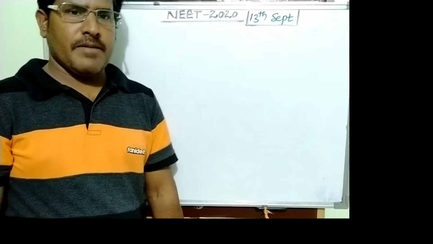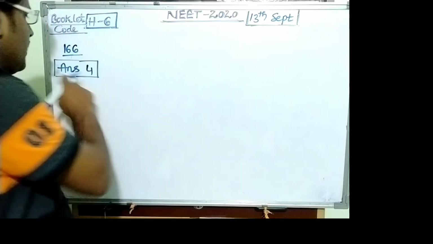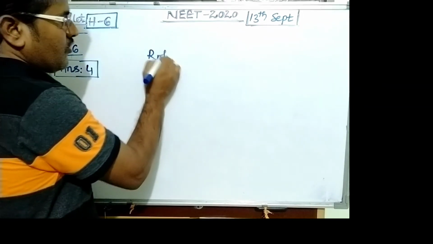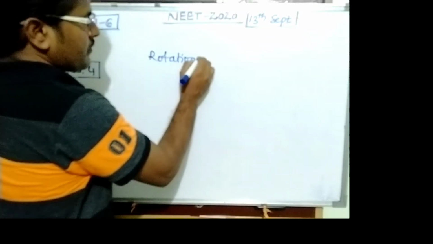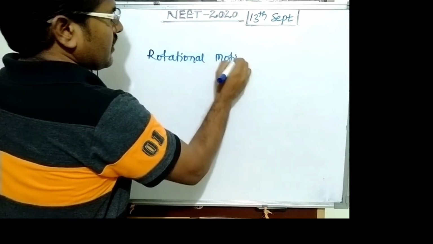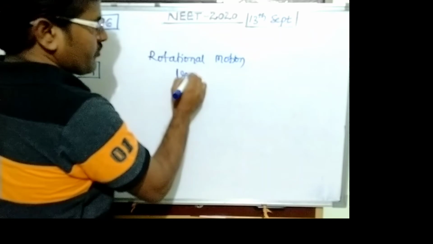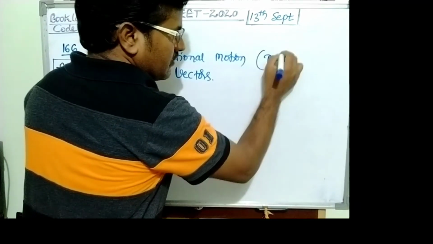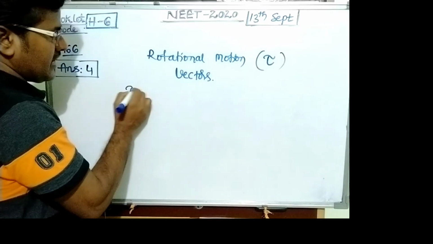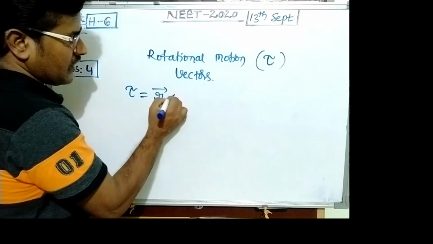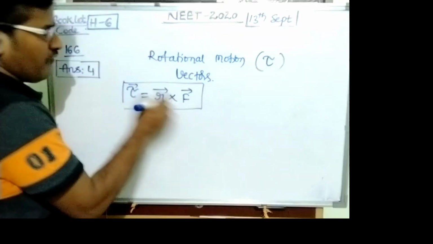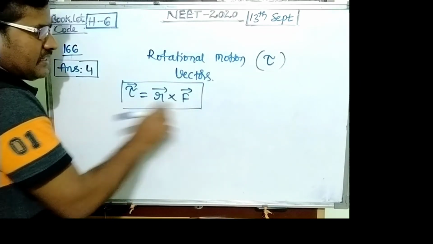Question number 166, answer is 4. This is related to rotational motion, or it is related to vectors also. Torque we want. Torque is simply written as r bar cross F bar. So the position vector and force cross product indicates torque.